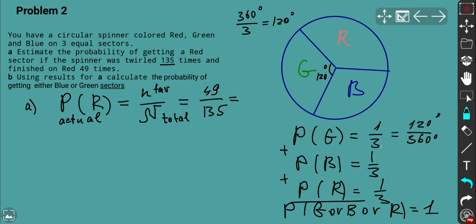So 49 over 135. And we'll get probability of being red as 0.36 to 2 decimal places, okay? If you compare it with ideal probability of getting red, so the ideal or theoretical probability is going to be 0.33, so 3 recurring.